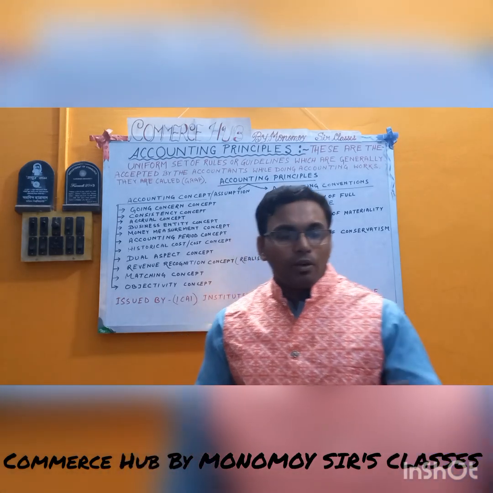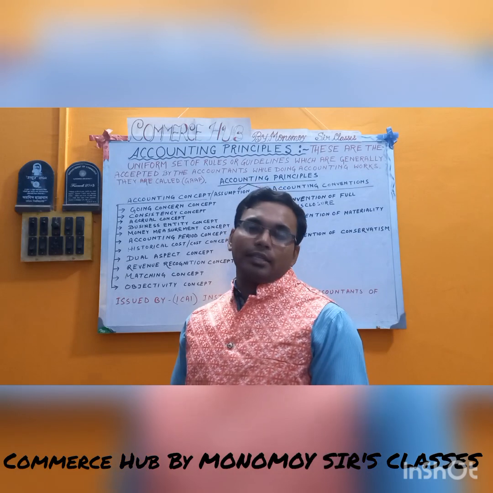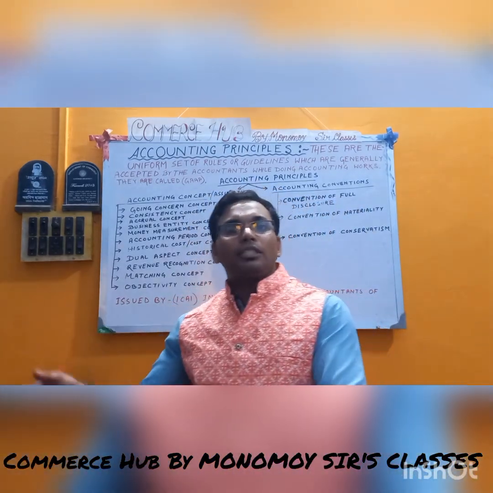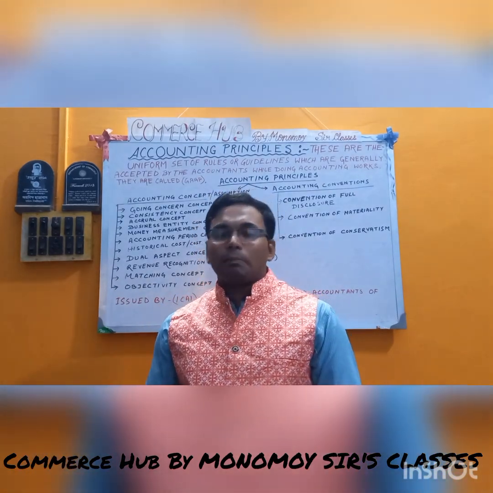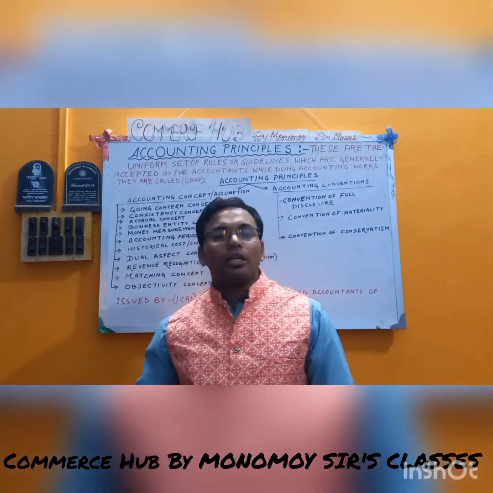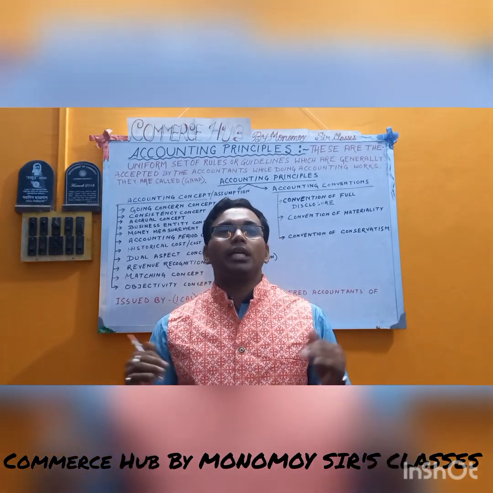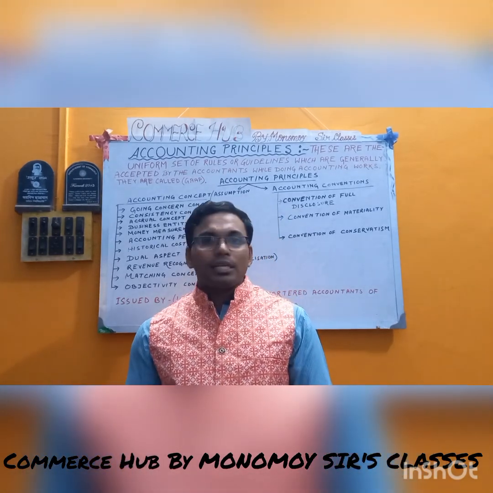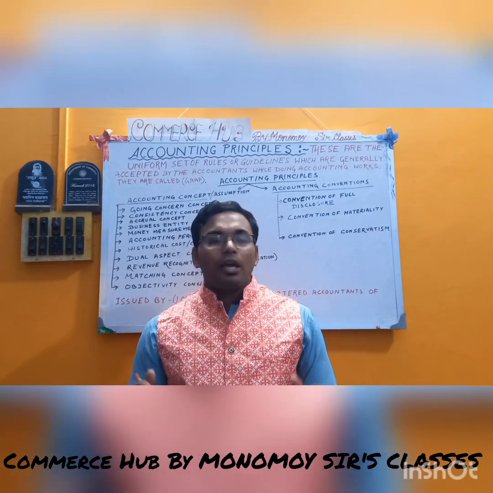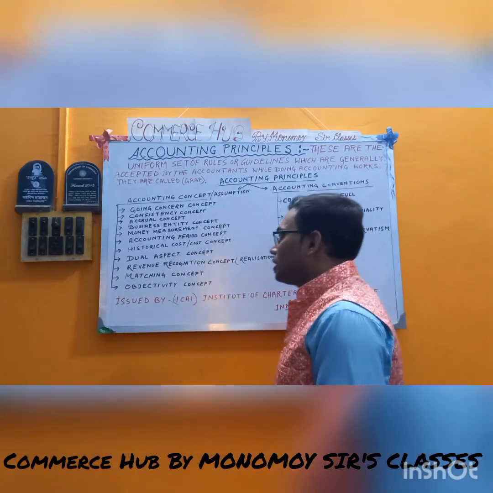No, no, no. Actually, as per matching concept, it is assumed that the amount of the debit side must be matched with the amount of the credit side. That means, as per matching concept, both sides of the journal, or both the accounts affected by a transaction, must be equal to each other. You can't say that debit is rupees 10,000 and credit is rupees 5,000. It is not possible. Every time both the accounts will be the same. Okay, that is called matching concept.